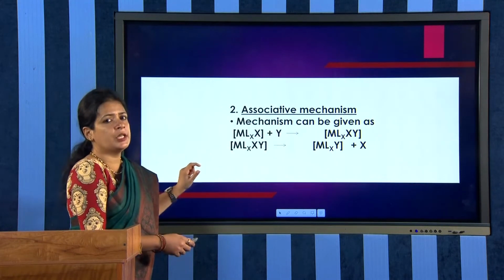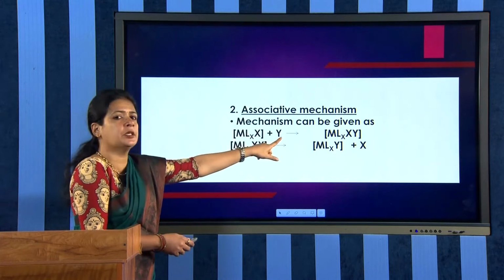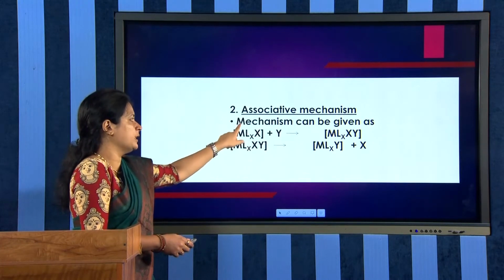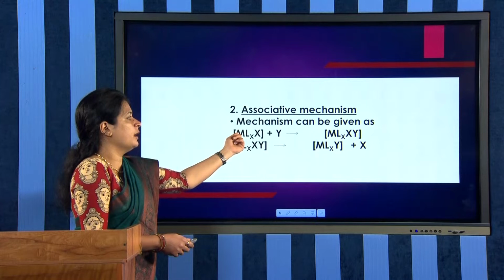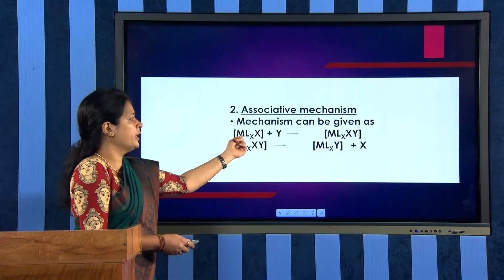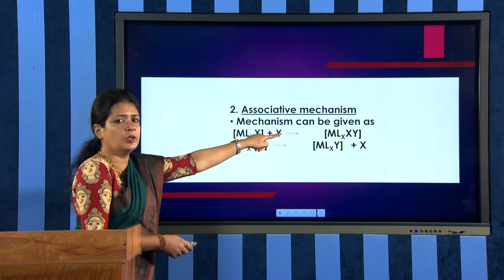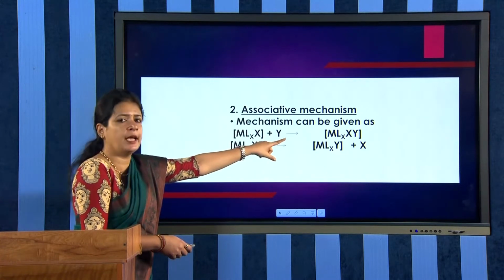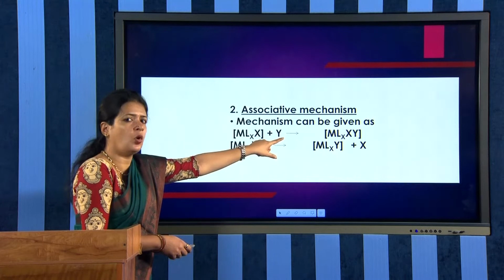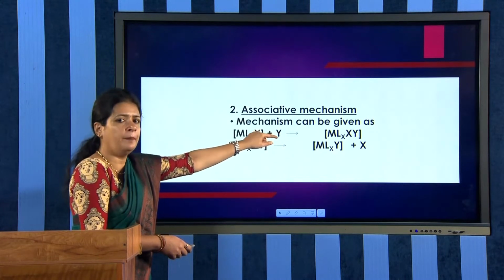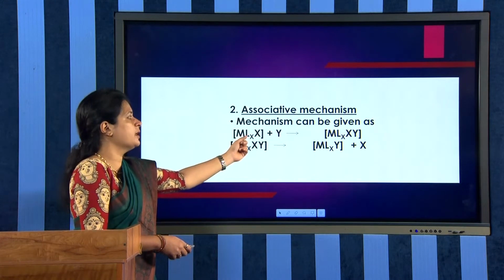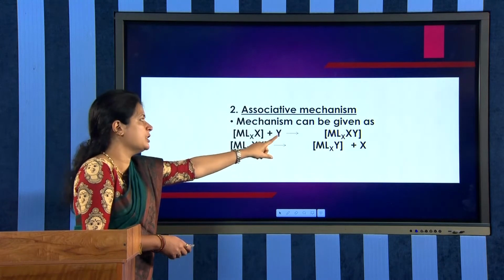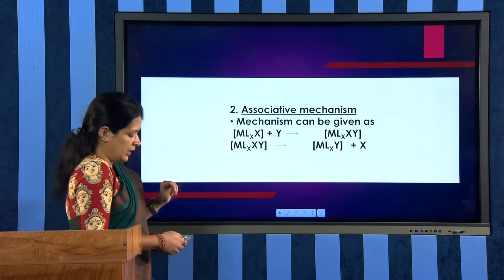What about the coordination number of the starting material and the intermediate? One coordination number has been increased for the reaction intermediate, right? In the starting complex we have only X, but in the reaction intermediate Y is coordinated with the complex. So the coordination number is increased for the reaction intermediate when compared to the starting material.